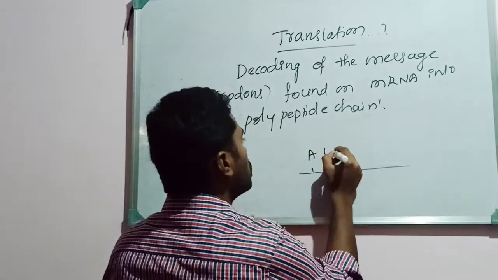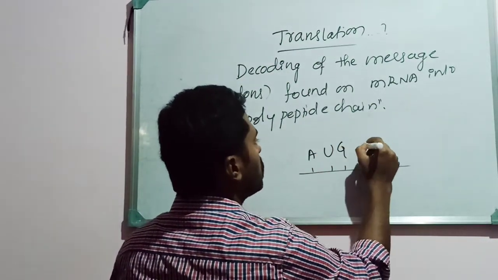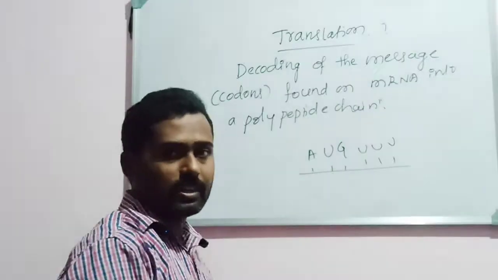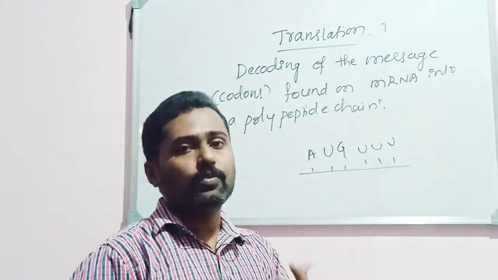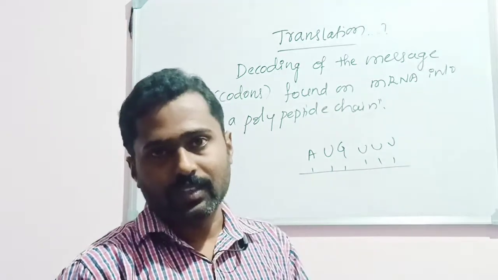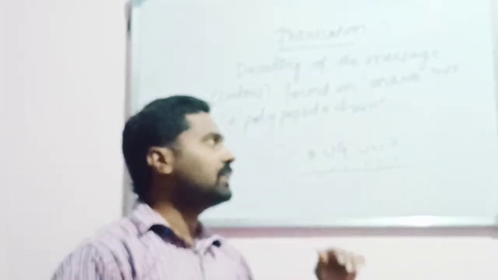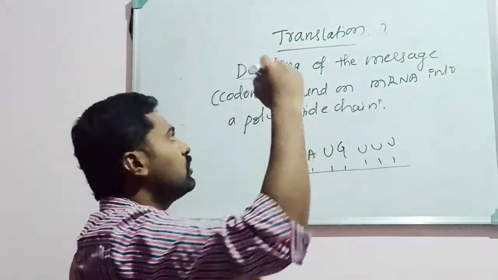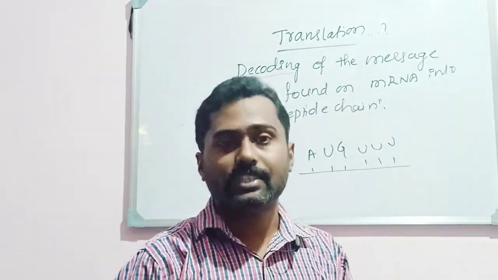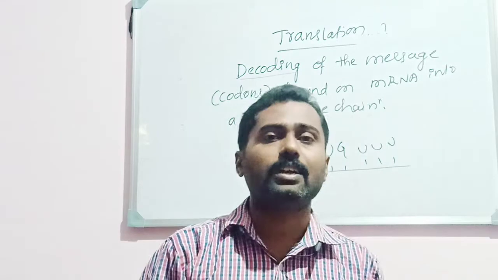So like AUG, like UUU. This is nothing but the genetic code, isn't it? You know that each genetic code codes for a particular amino acid, isn't it? So the message found on the mRNA is decoded into a polypeptide chain. That is what is called translation.